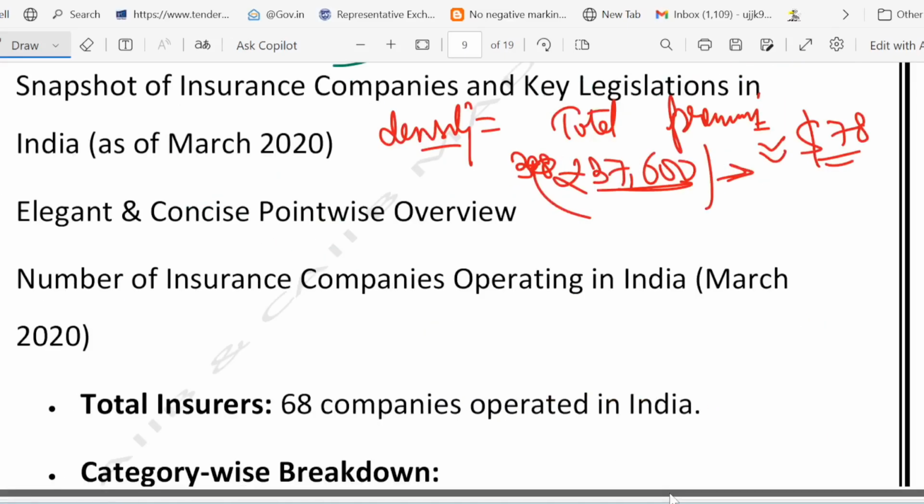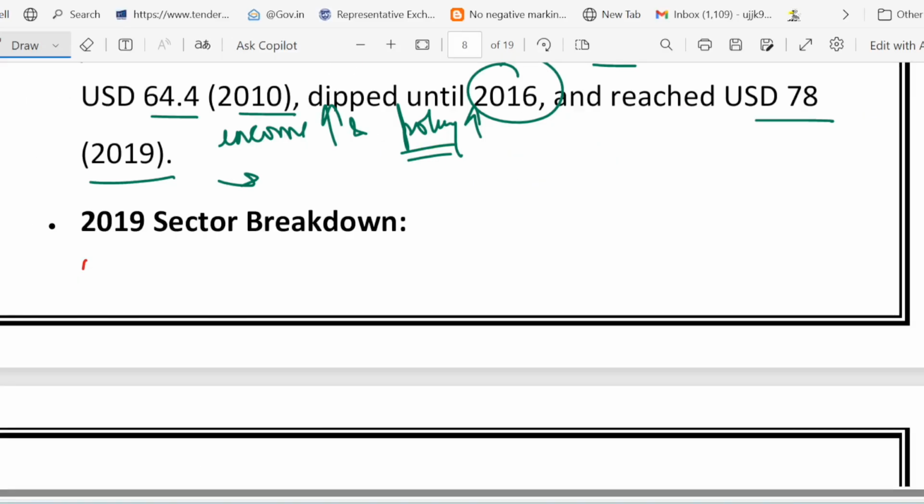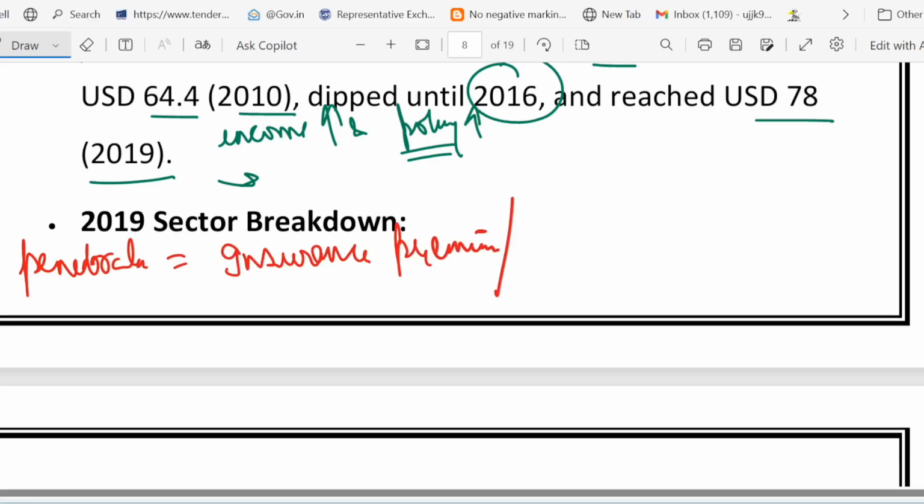So let's summarize what we have discussed in this slide. First of all, we talked about penetration. What is penetration? Penetration means insurance premium as a percentage of GDP. Remember, these are asked numerically, so you must remember the formula of penetration: insurance premium divided by GDP, into 100. That is the formula for penetration. And I told you that this was 3.76% in the year 2019.